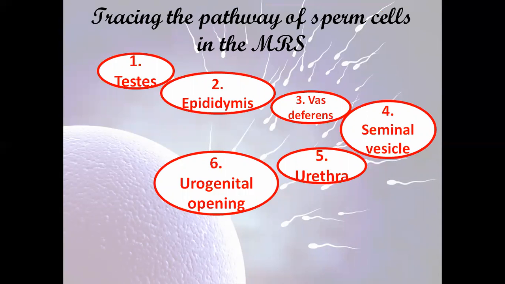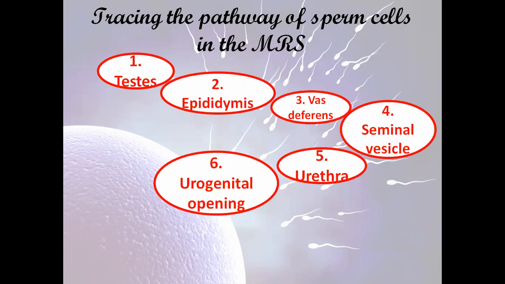So here the pathway is almost complete. From the testes, where the sperm cells and the primary male sexual hormone, testosterone, are produced, moving to the epididymis, the temporary storage site for the sperm cells, where they become viable and acquire their motility at 37 degrees. Then the vas deferens, or the spermiduct, which is the duct for the sperm cells to pass through.